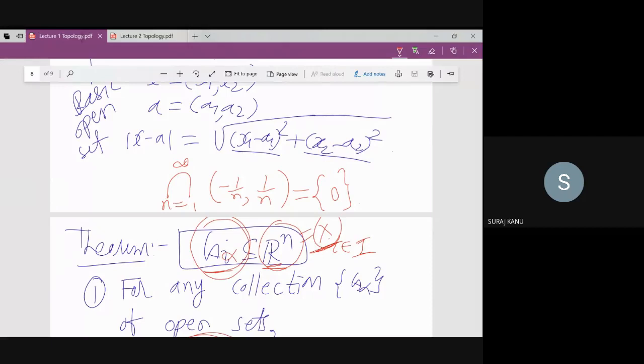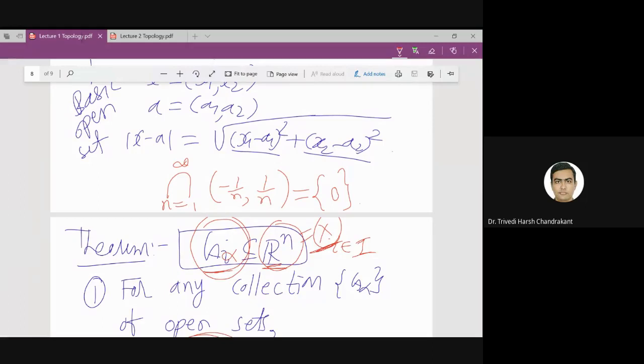Sir, proof. Who is asking? Suraj. Yeah, so you should know the proof from calculus. We teach this in the BTech calculus course. Since you have asked, can you give the proof? I think we have to use the Archimedean property. Exactly, you are correct.